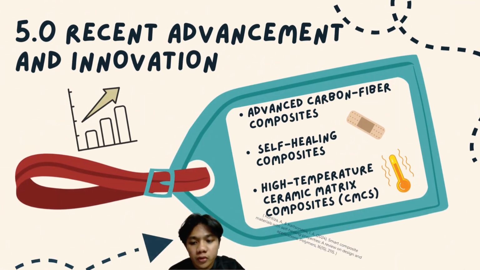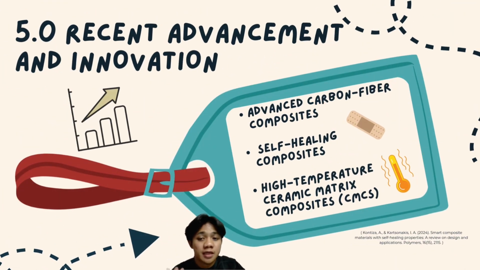So now we are going to show you three recent advancements and innovations. The first one is advanced carbon fiber composites. Modern carbon fiber composites feature improved resins such as epoxy and thermoplastics, enhancing durability, heat resistance, and fatigue performance. Nano-reinforced resins with carbon nanotubes are boosting strength-to-weight ratios, enabling ultra-light yet durable components for hypersonic and space vehicles.